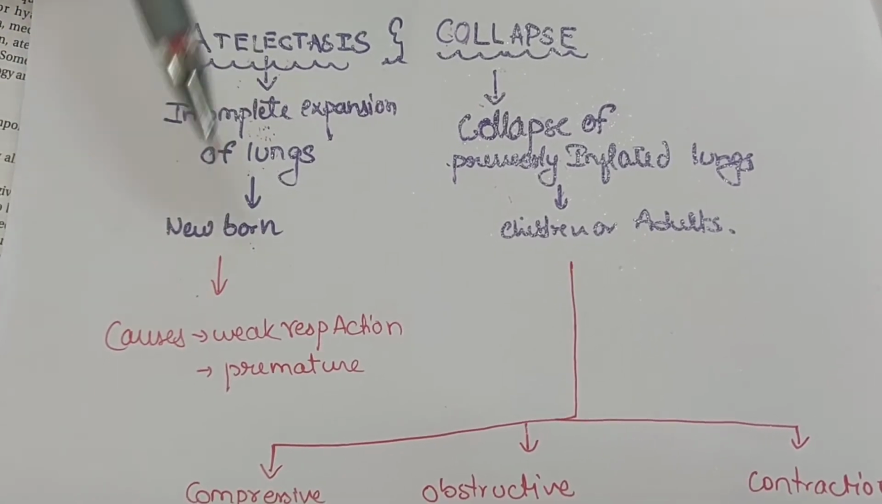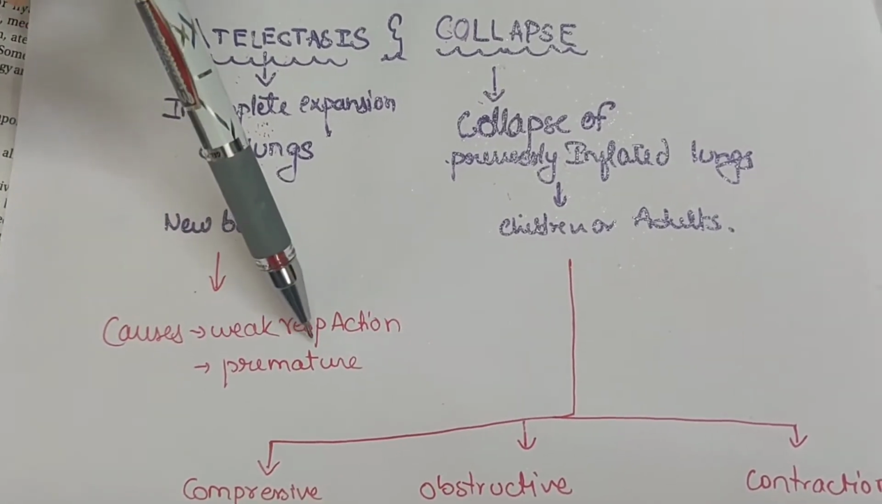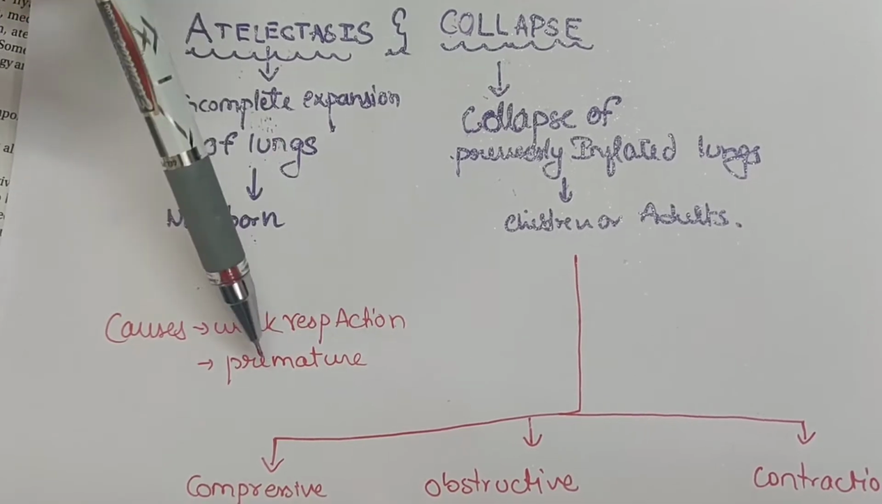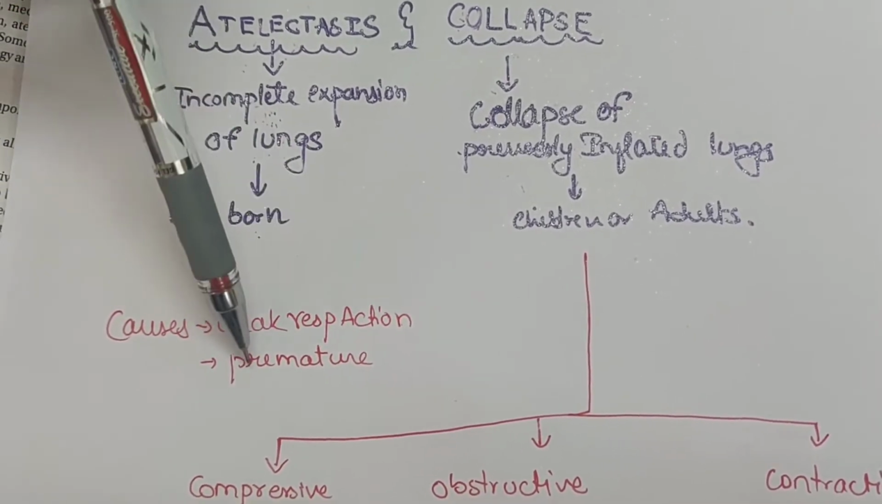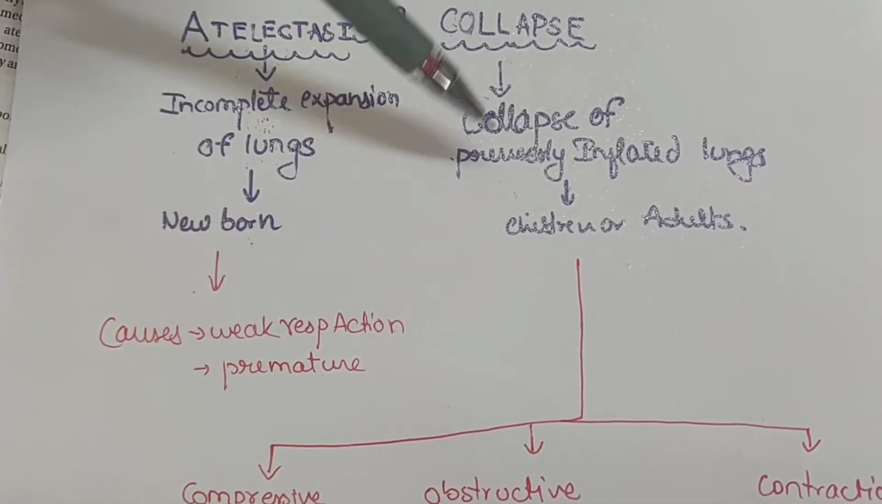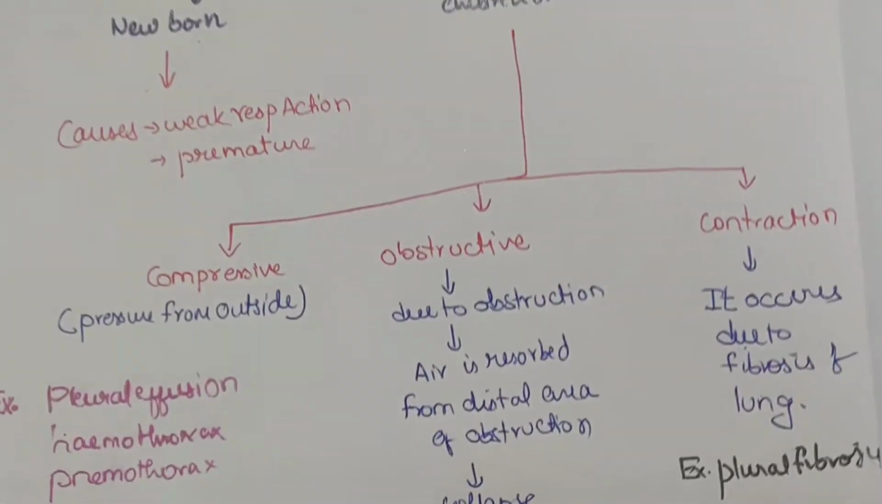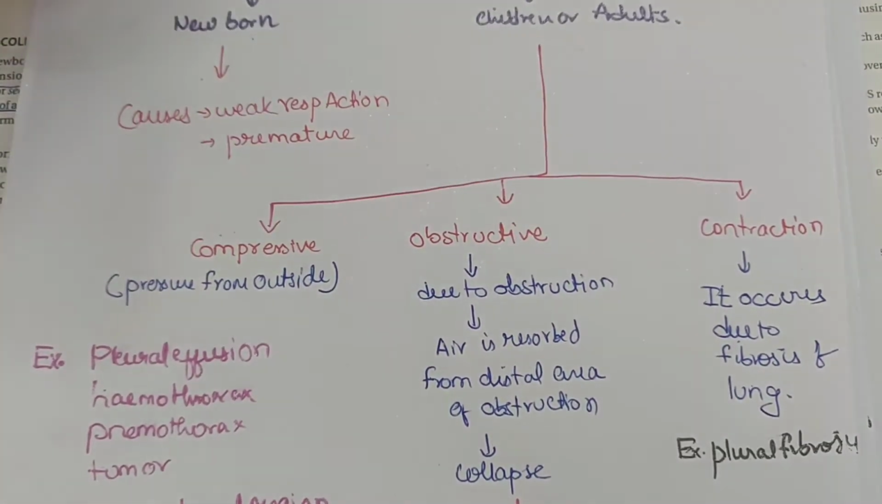So what are the causes for atelectasis? It is due to weak respiratory action, and acute respiratory distress syndrome and premature birth are the reasons. Whereas collapse, we have three types. They are compressive, obstructive and contraction collapse.